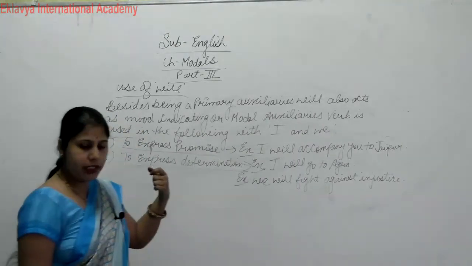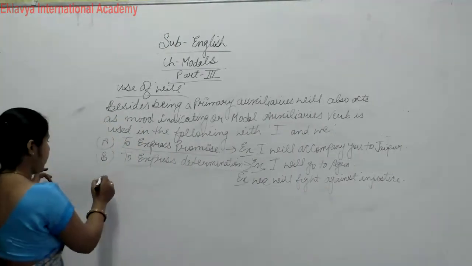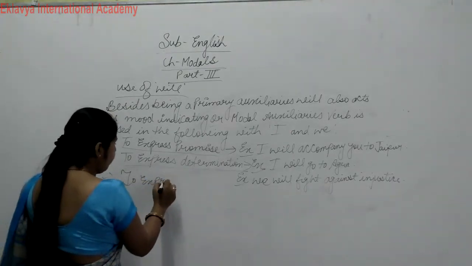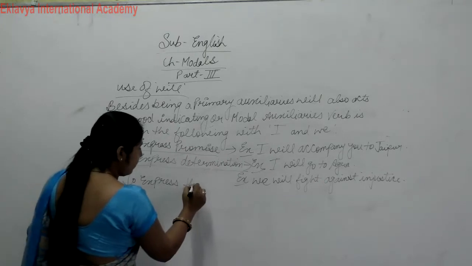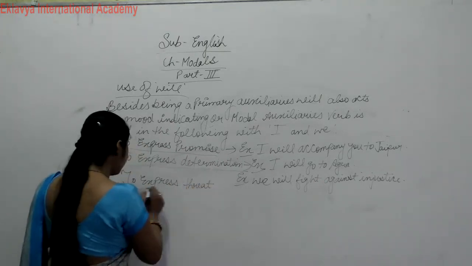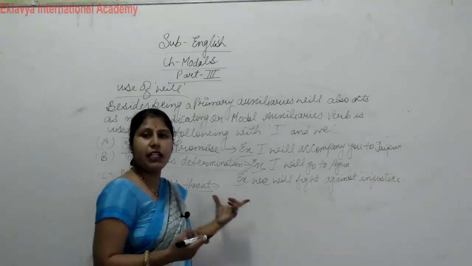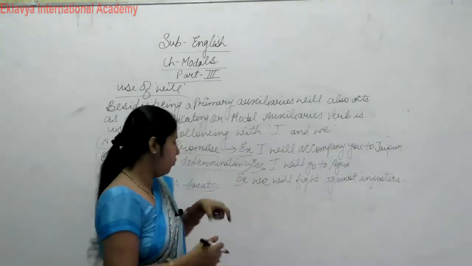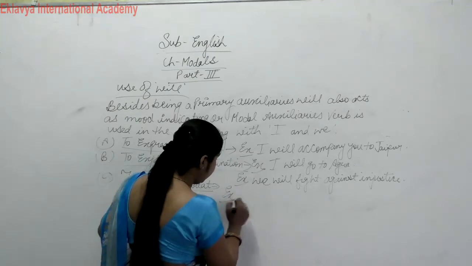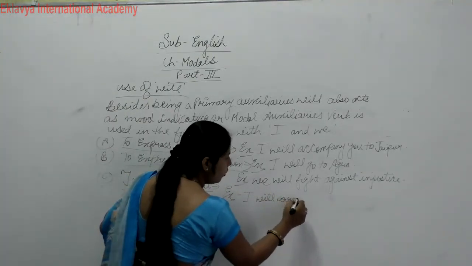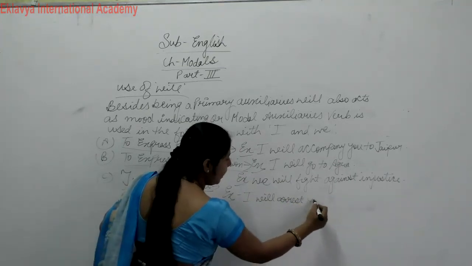Now another point is what? To express threat. Threat means dhamki dena. Some students don't know about the threat. So threat meaning is dhamki. So what is the example of threat? I will arrest you. तो अरेस्ट करने की धमकी दे दी उसको.